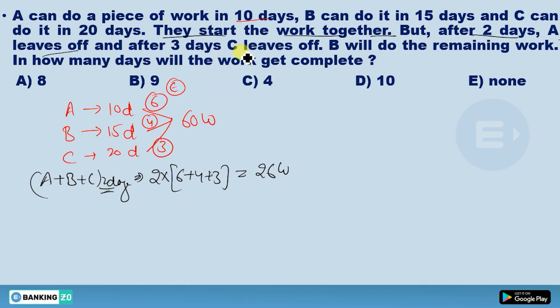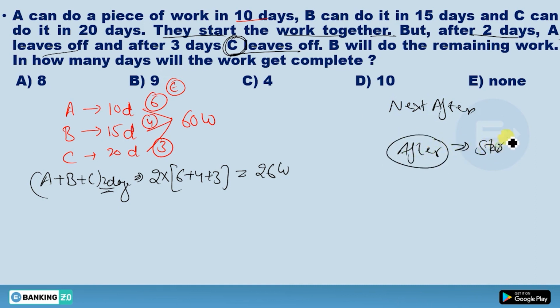Now, after 3 days, C leaves off. Now, there is a concept. After 3 days does not mean next 3 days. There are 2 terms actually: next after and after. After means you have to count from the starting.